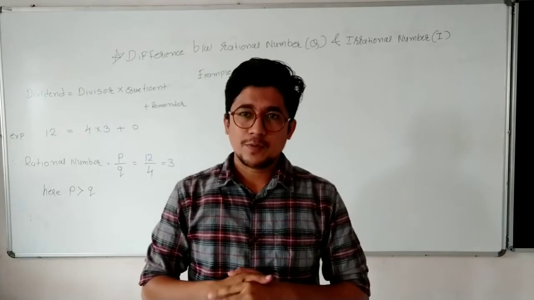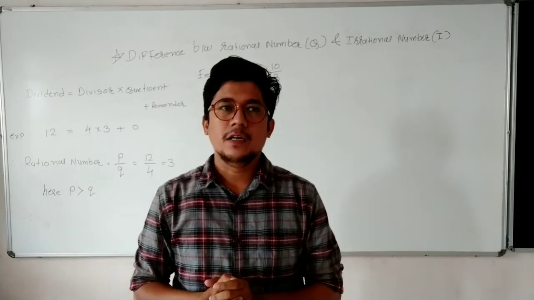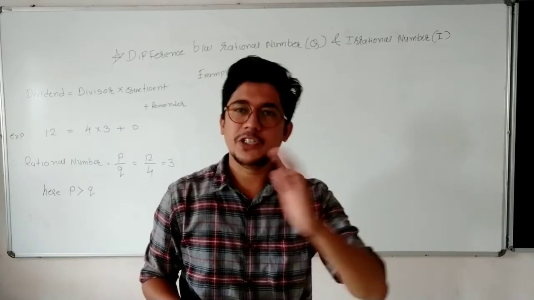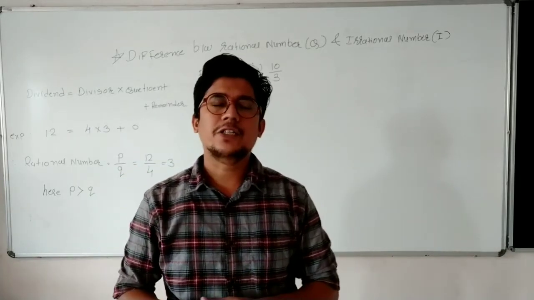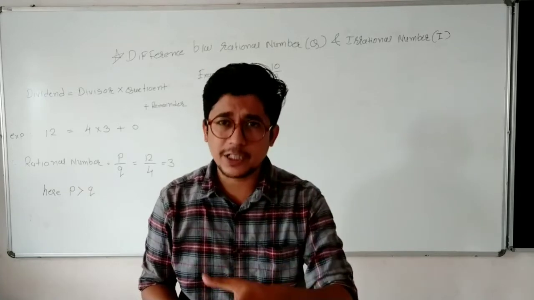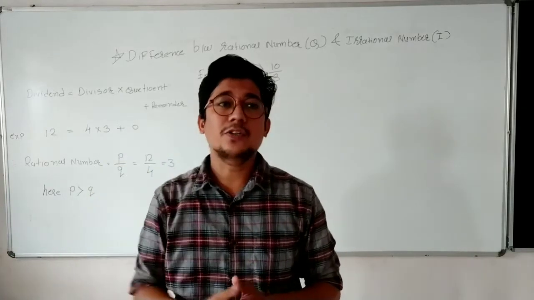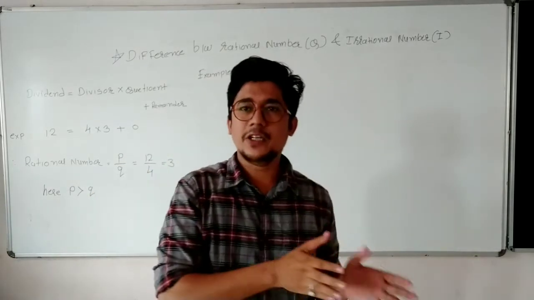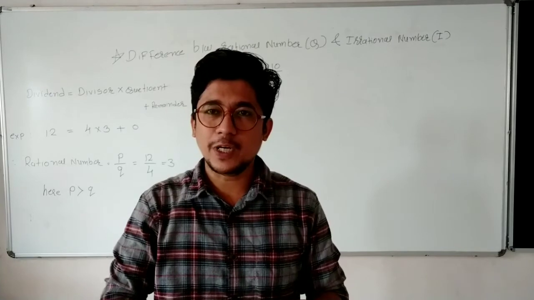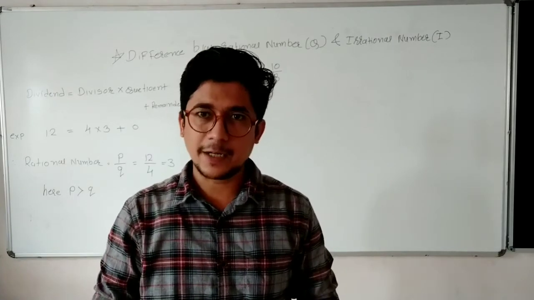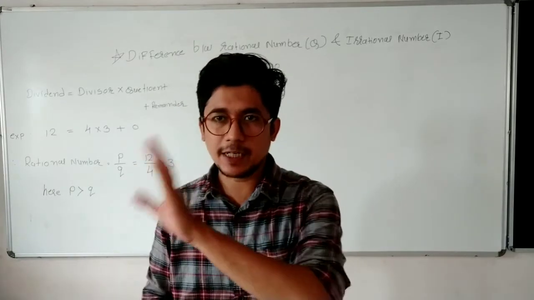Before moving to the next problem, I think we have to take this topic first to understand which numbers you can differentiate as rational numbers and which numbers you can differentiate as irrational numbers. So rational numbers and irrational numbers are the most interesting topic in number systems. Why? Because it is very difficult to understand which of the numbers are irrational and which are rational. So to understand that, be with me peacefully and with all your focus, so you will understand perfectly and never make any mistake regarding rational and irrational numbers.